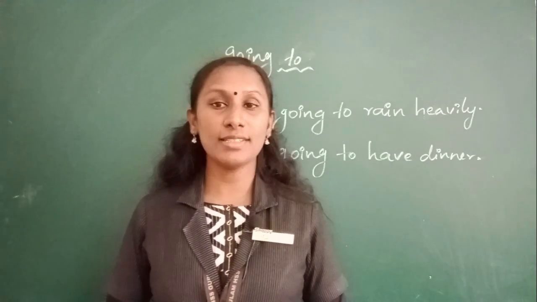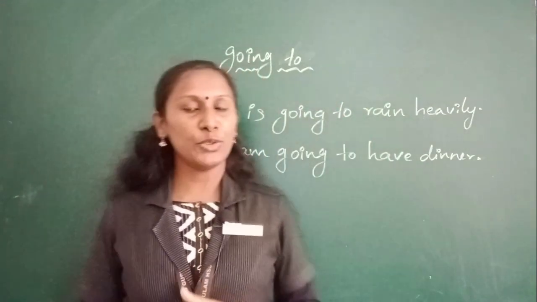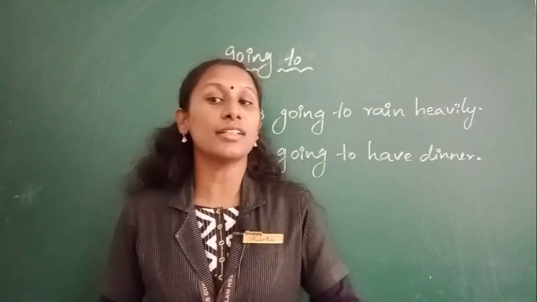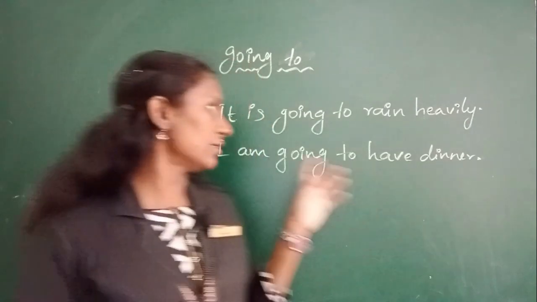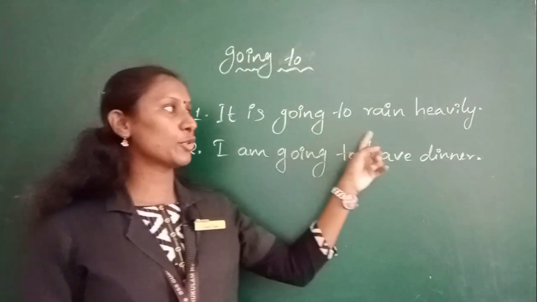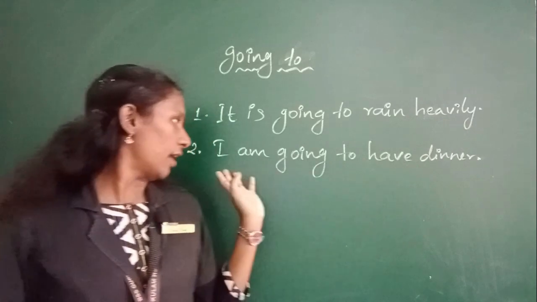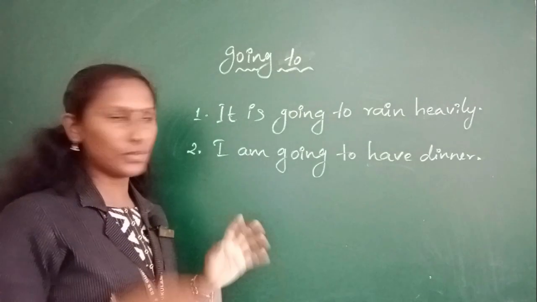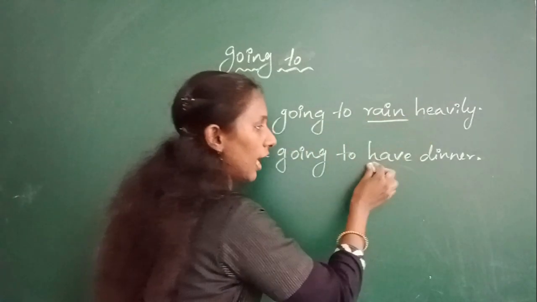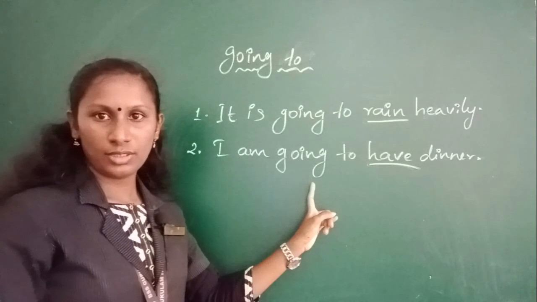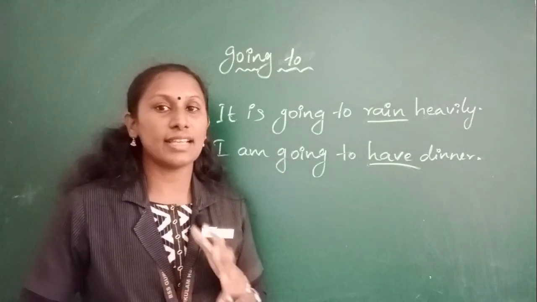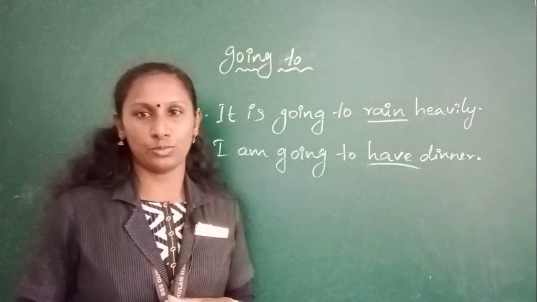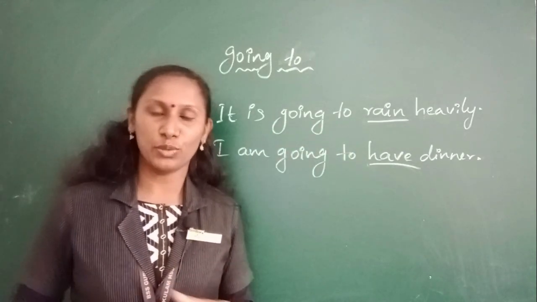Now the next topic is going to. We use going to in a sentence to indicate an intended action in the near future. Okay. Now look at this sentence. It is going to rain heavily or I am going to have dinner. In both these sentences, we generally added a verb after going to. And both the sentences indicate an intended action in the near future. So we used going to. Is it clear, children? Okay.